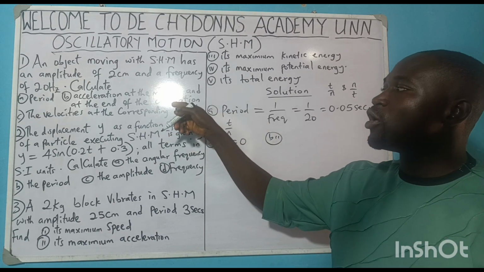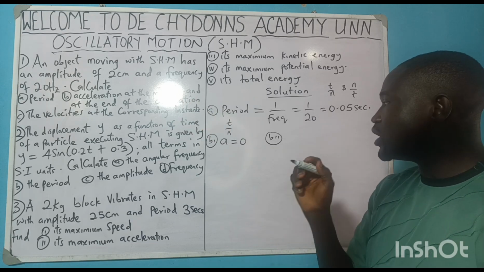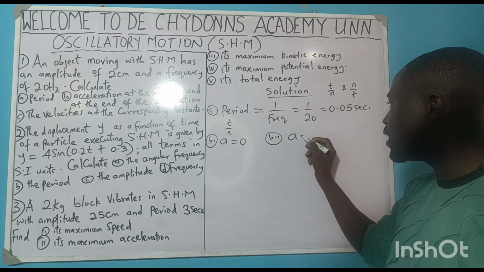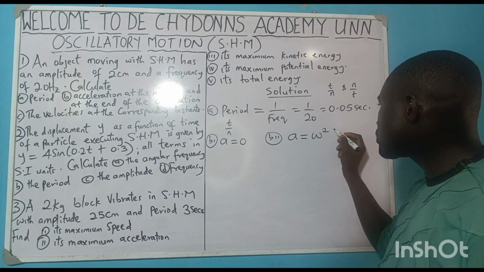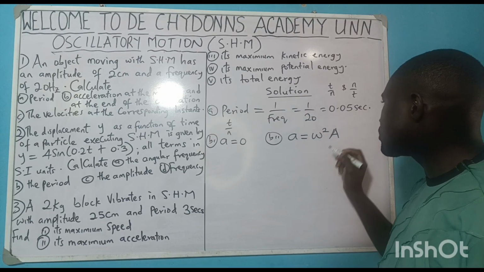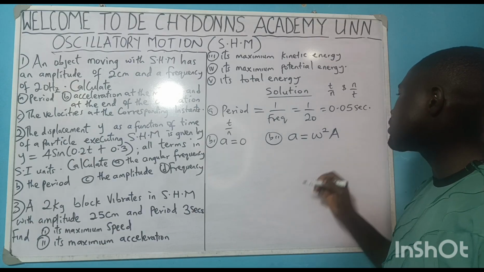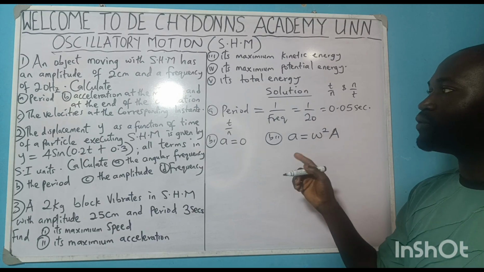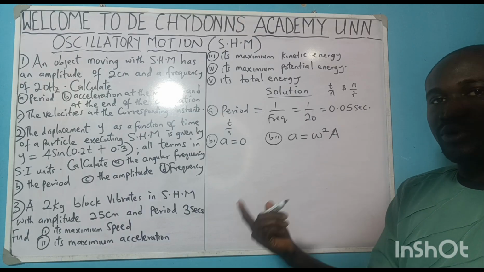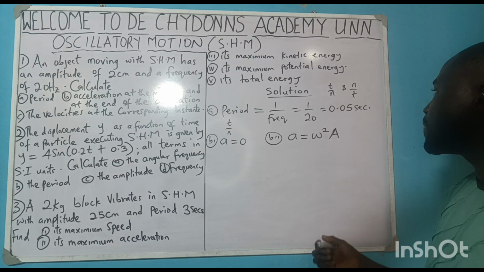acceleration at the end of the oscillation is a equals w squared A. Acceleration at the end of the oscillation, that is at the extreme positions. Are you getting it? Yes.